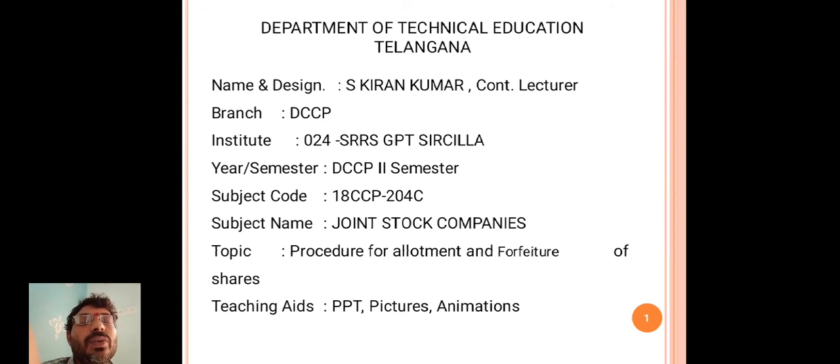The subject code is 18 CCP 204C, second semester subject under C18. The topic is procedure for allotment and forfeiture of shares.